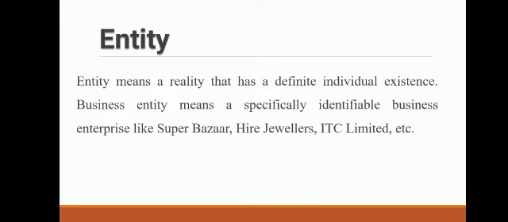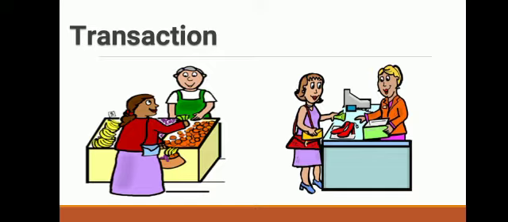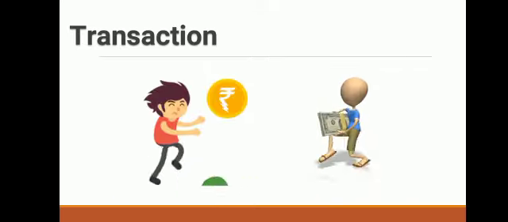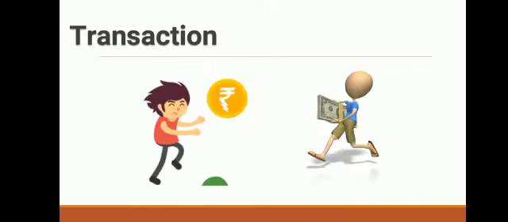What is transaction? You can see here the picture. One lady is buying fruits and the fruit seller is selling fruits. Fruit seller is giving fruits and the lady is giving money in return. So this is a transaction. Exchange of goods and services for money is a transaction. This is a simple meaning of transaction. For a transaction, you have to pay money because we are dealing with monetary transactions. Image you can see.